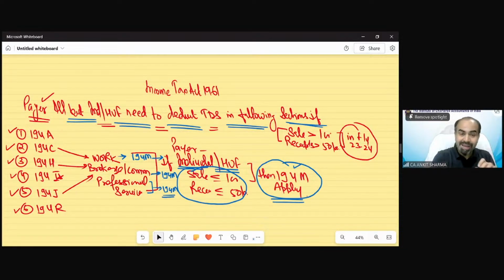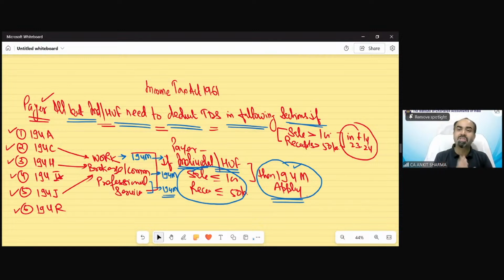So those 3 sections, which were not applicable to individual HUF whose turnover is less than 1 crore 50 lakh, were excluded under section 194C for work contract, 194H for brokerage commission, and 194J for professional fees. These kinds of payment have now been included under section 194M.